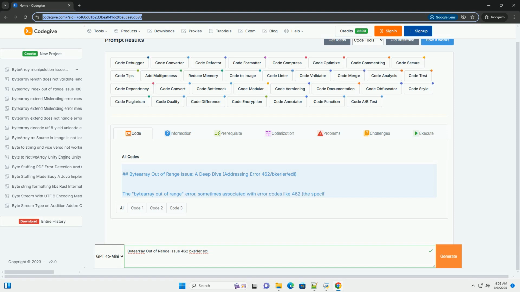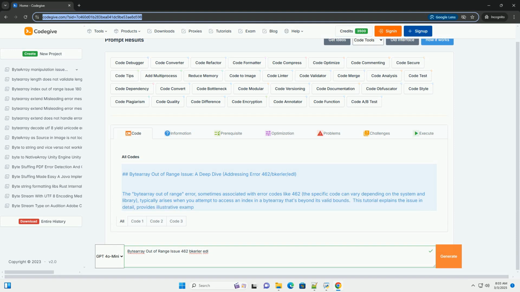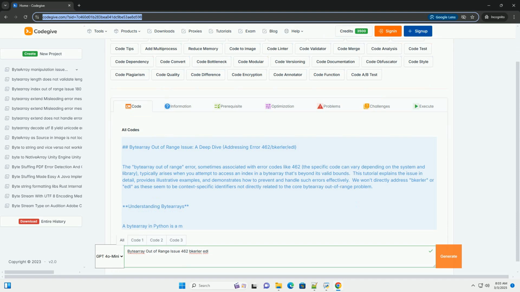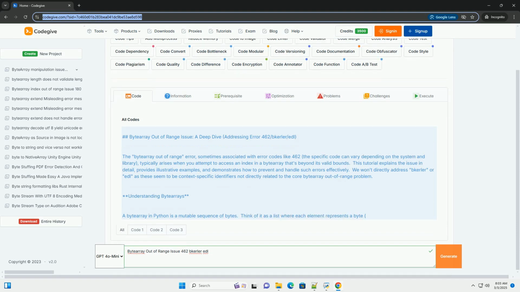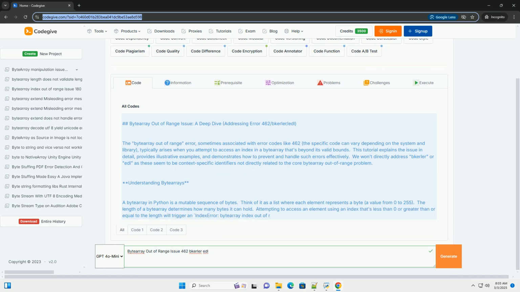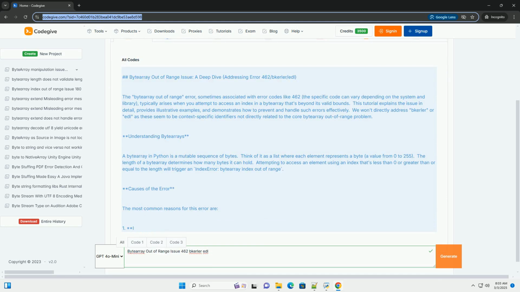Bytearray out of range issue, a deep dive, addressing error 462 bkerler/EDL. The bytearray out of range error, sometimes associated with error codes like 462, the specific code can vary depending on the system and library, typically arises when you attempt to access an index in a byte array that's beyond its valid bounds.